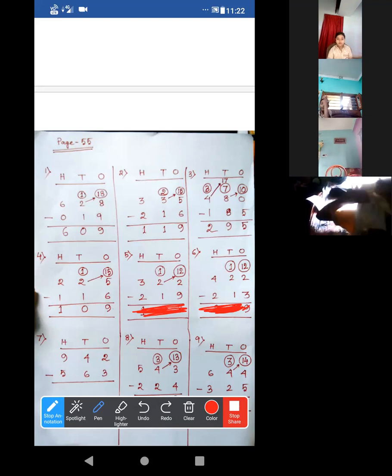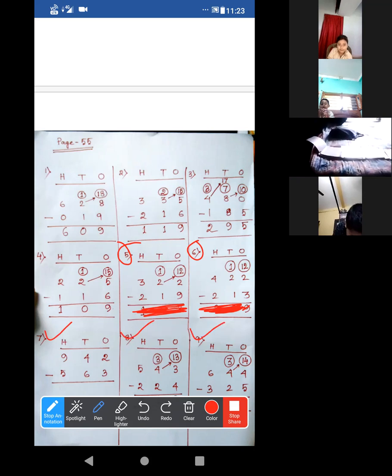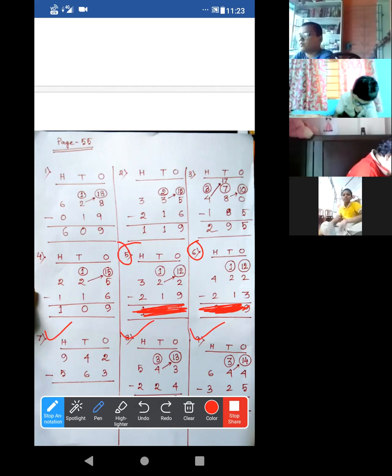Acha, now just solve it within 3 minutes. This 5 and this 6. Within 3 minutes. Okay. After that, I'll explain 7, 8 and 9. I am giving you 3 minutes. Those who have completed, they can show me their copy in front of the camera.